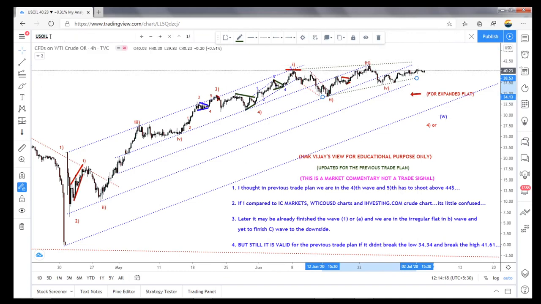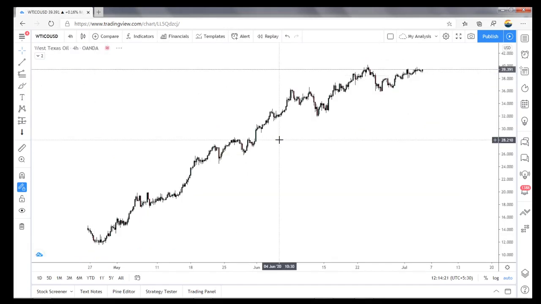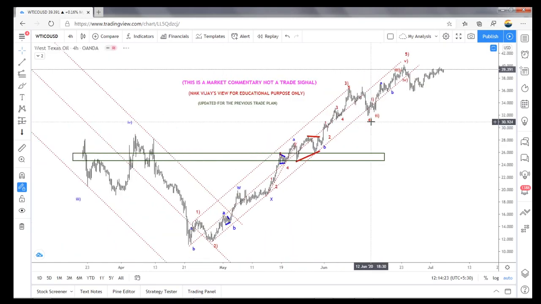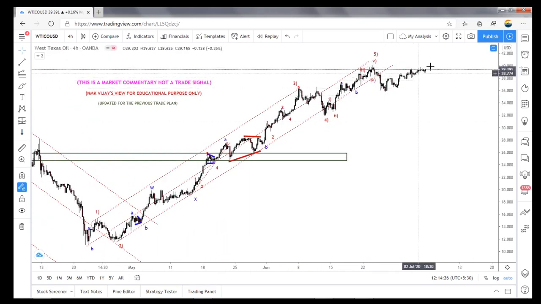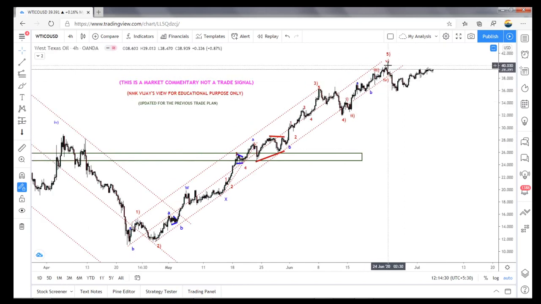And if we watch the WTICO USD, so that is also, see, if it is ended here, it has to come to the downside. So either way, this is the end of the fifth wave, meaning the whole thing becomes an ending diagonal form. So either we are keeping it as a wave 1 or A, and we are on the B wave. So that is why I exited. And in IC Markets it's also looking the same.